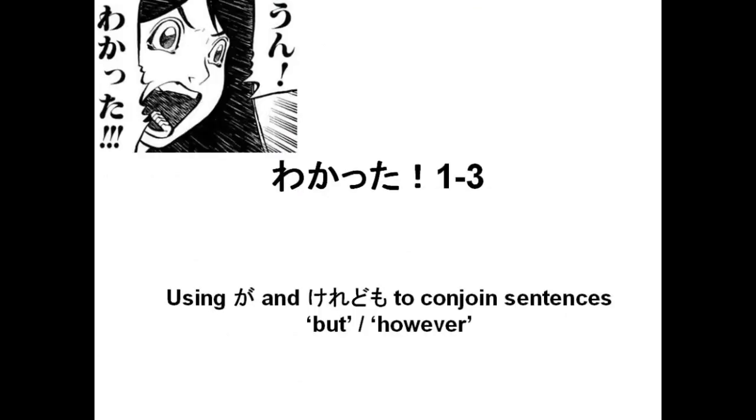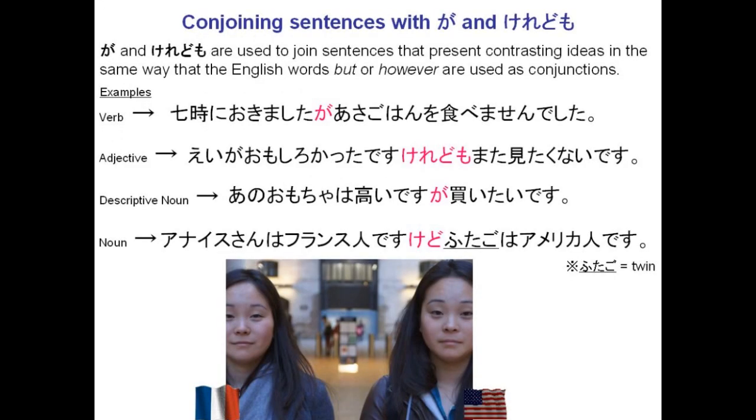1.3, using ga and keredomo to conjoin sentences. Ga and keredomo are used to join sentences that present contrasting ideas in the same way that English words but or however are used as conjunctions. So this is a bit different. Therefore, we use te to join non-contrasting ideas. Ga and keredomo we use to join contrasting ideas. So let's look at some examples.